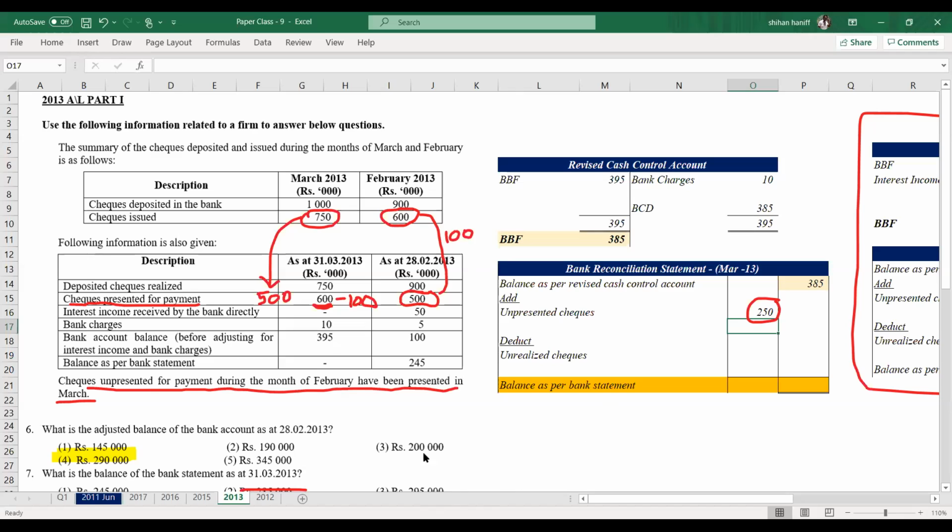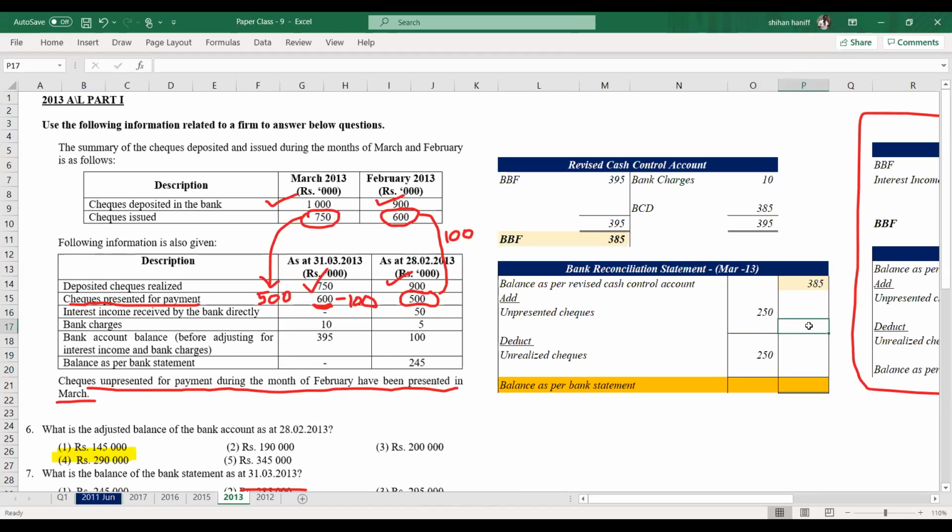Then unrealized checks. There are no unrealized checks for February. The 900 deposited is realized for February. But in March, we have deposited 1000, and only 750 was realized. That means unrealized check is 250.